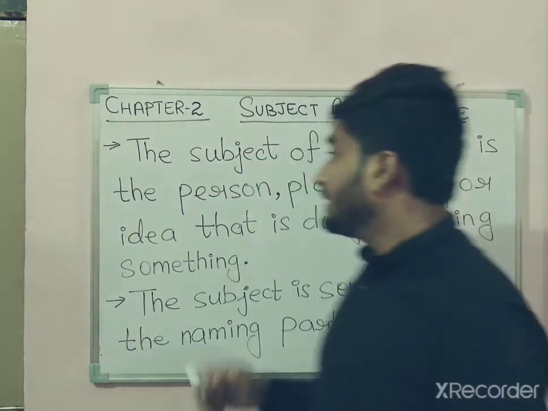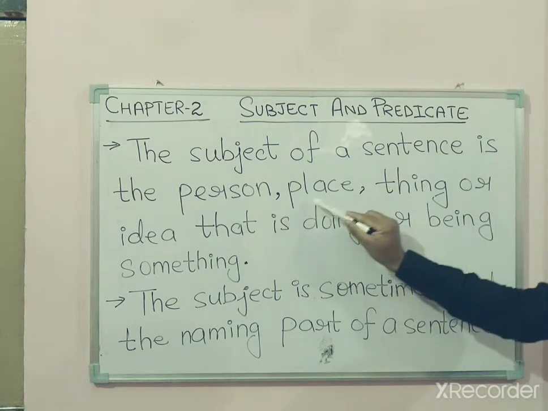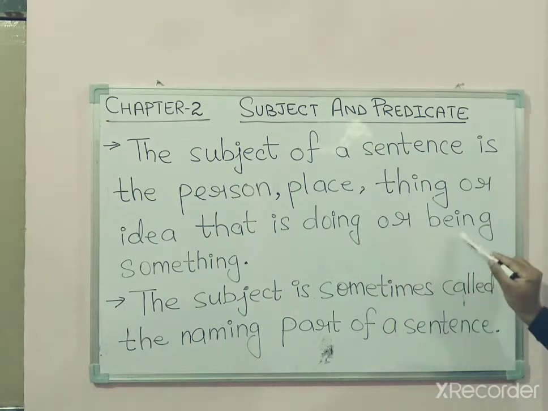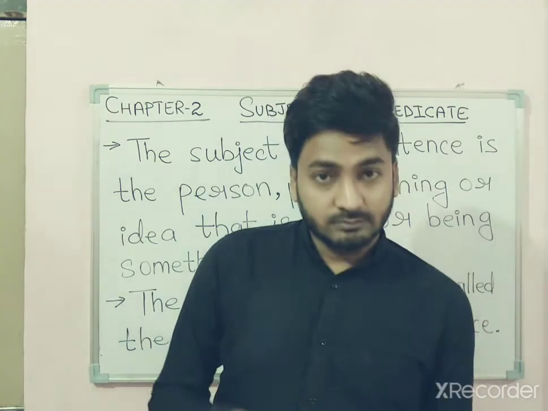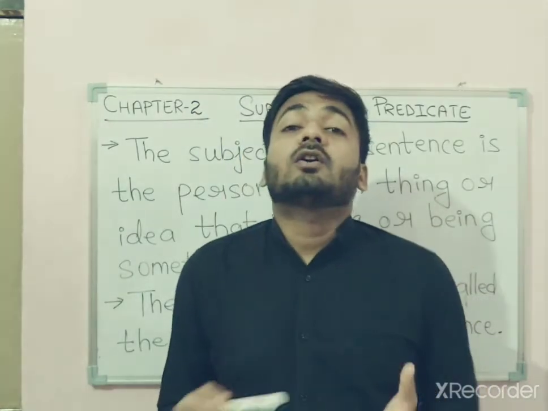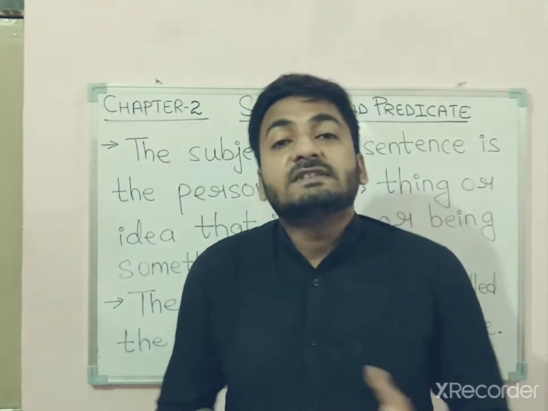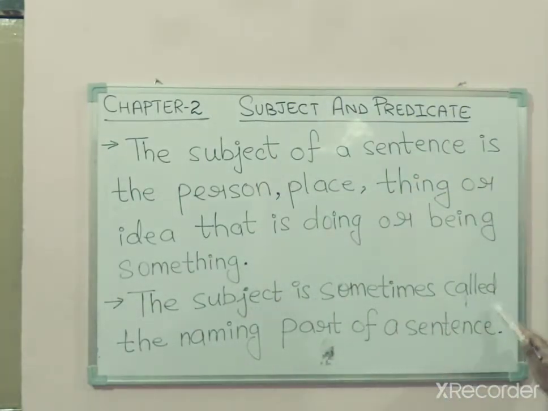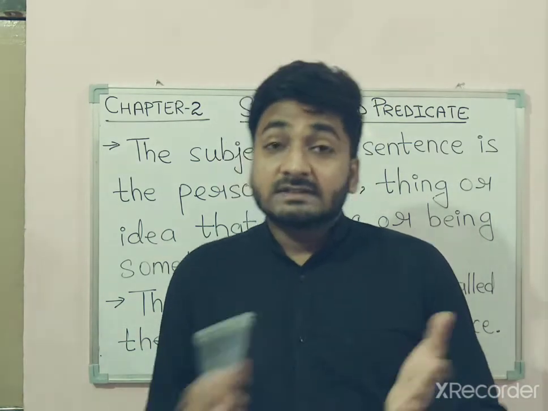So let's start. The subject of a sentence is the person, place, thing or idea that is doing or being something. That means in a sentence a subject can be a person, place, thing or idea who is being something or who is doing something. Number 2, the subject is sometimes called the naming part of a sentence. That means in a sentence the naming part is called the subject.